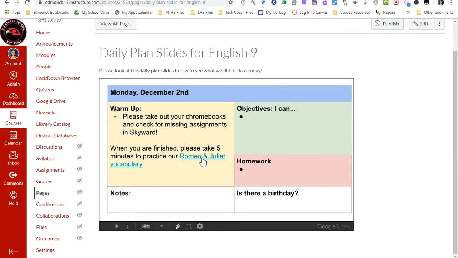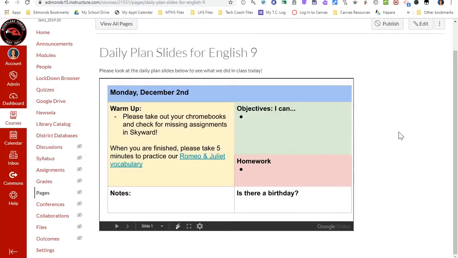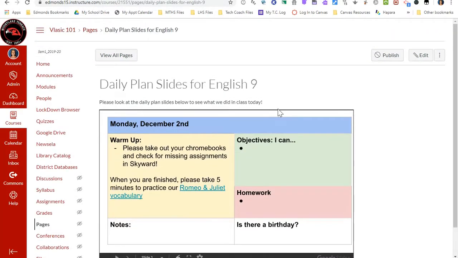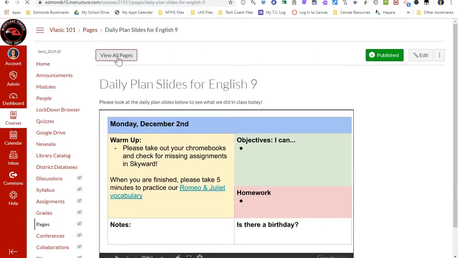So they would be able to then just click the Romeo and Juliet vocabulary and it will open that vocabulary set for them. This is a great tool for daily plan slides, also for sharing any presentations that you're going to use in class. You can just embed them directly into your Canvas page. Now, if I wanted this to be my home page on Canvas, I have to publish it. And then I'm going to go back to View All Pages.